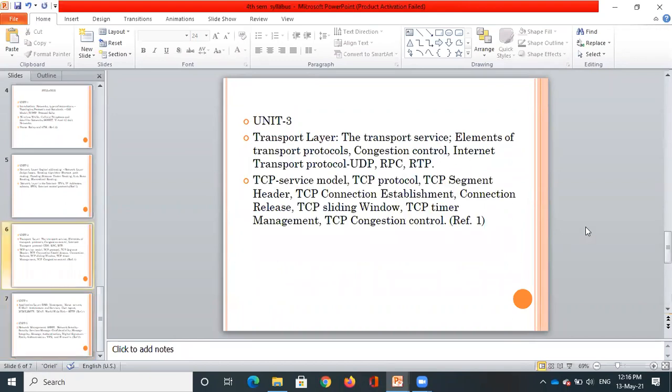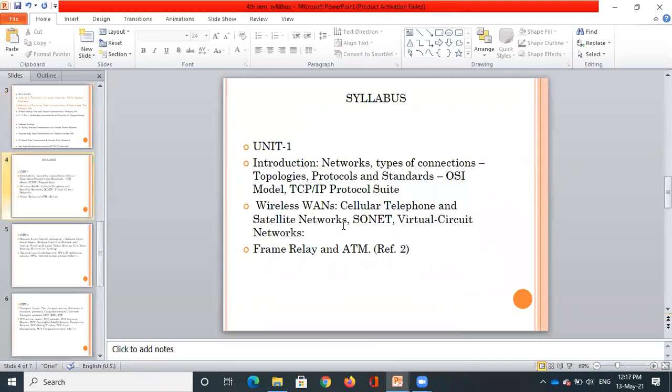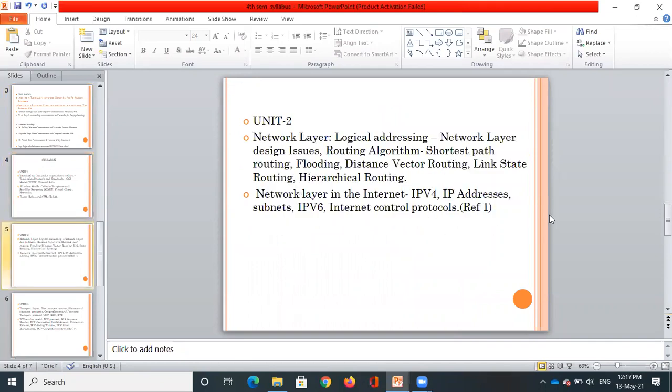And then going ahead with the textbooks. We have a lot of textbooks that are given, but for our studies, we'll be studying these two textbooks, that is Andrew Tanenbaum and Forouzan. So these are the two textbooks that we'll be referring to. Okay, I repeat. They are given as reference 2 and reference 3.